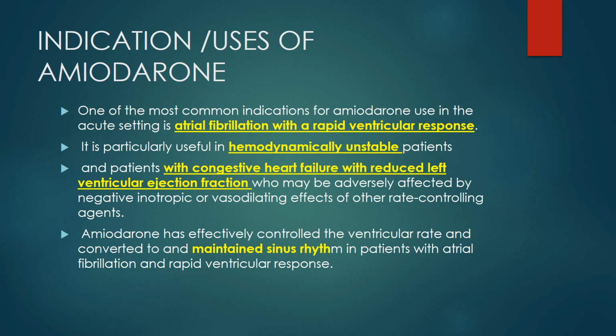Coming to the next slide, indications and uses of amiodarone. Mostly it is used in atrial fibrillation. One of the most common indications for amiodarone use in the acute setting is atrial fibrillation with a rapid ventricular response, or a fast ventricular rate. It is particularly useful in hemodynamically unstable patients and patients with congestive heart failure with reduced left ventricular ejection fraction.